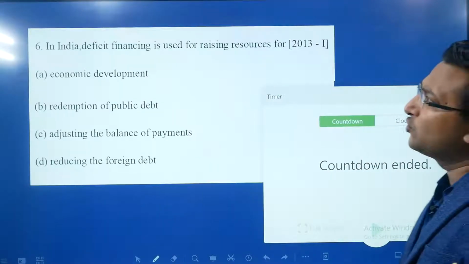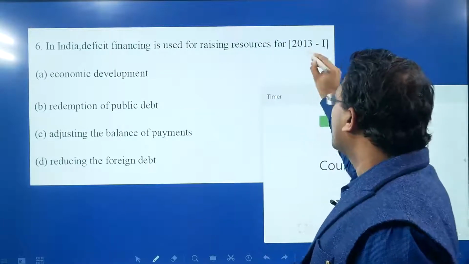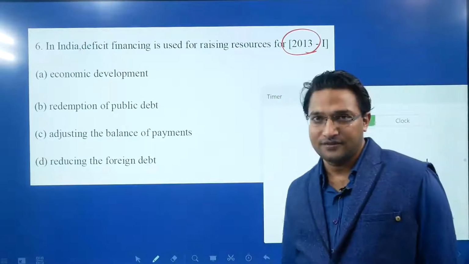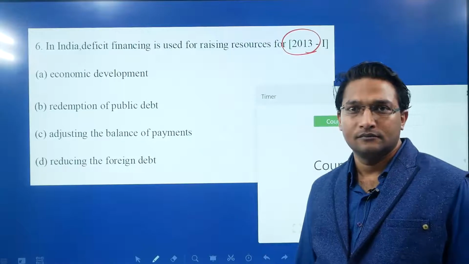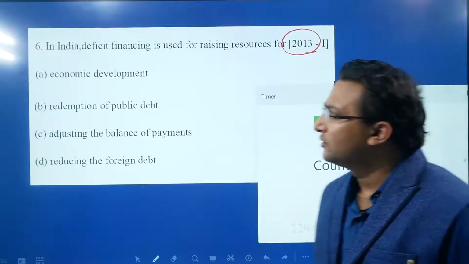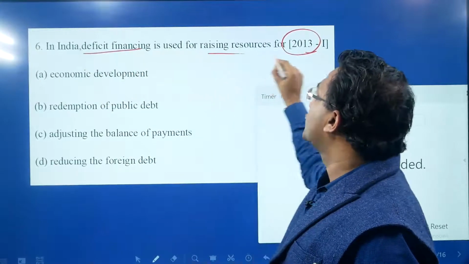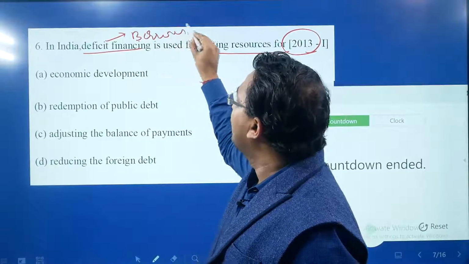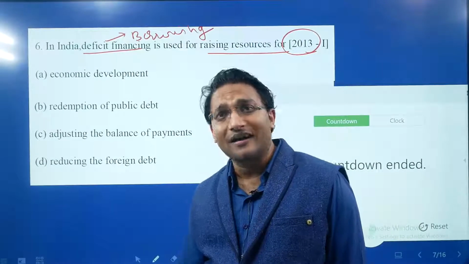Next question, this is a very easy question. In India, deficit financing is used for raising the resources for: this question was asked in 2003. So you take 5 seconds and then we will discuss. In this question, let us discuss each option. In India, deficit financing is used for raising resources. Deficit financing means the government is borrowing the resources, and that means there is a high expenditure and less revenue.